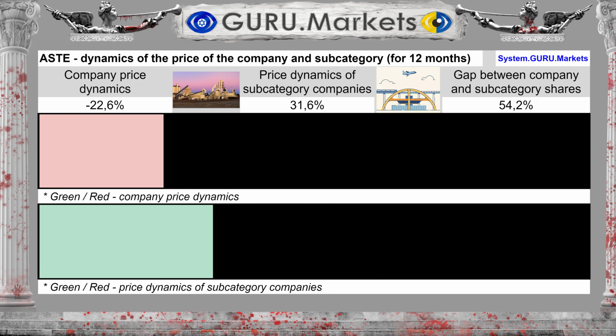Comparing the dynamics of the company's share price Astec Industries Inc. and subcategory companies, we can see that over the last 12 months the company's shares showed a change of -22.6%, against the price dynamics in the subcategory of 31.6%. This does not say anything definitively, but it is necessary to keep this fact in mind.